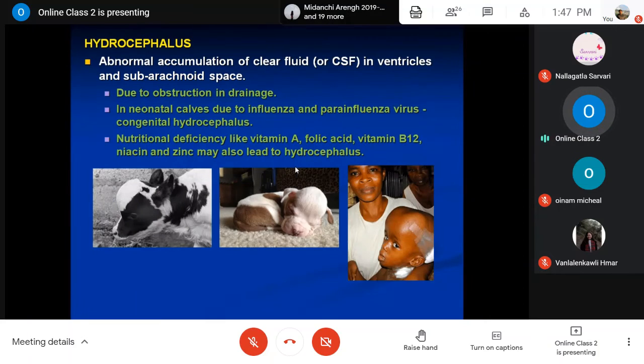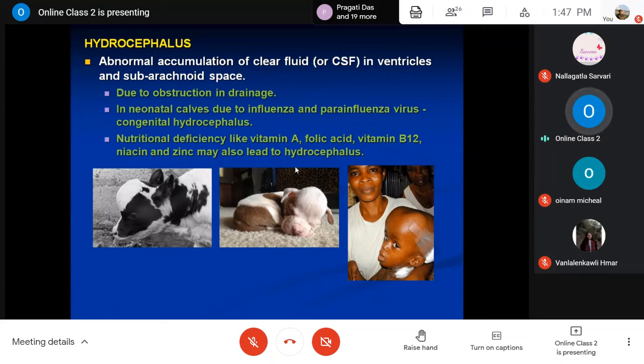It may develop due to obstruction in the drainage of the cerebrospinal fluid, or, as in the case of neonatal calves, due to influenza or parainfluenza virus infections leading to congenital hydrocephalus.